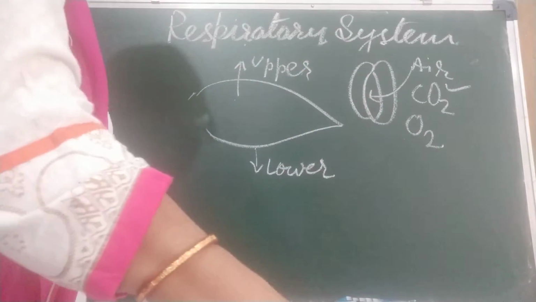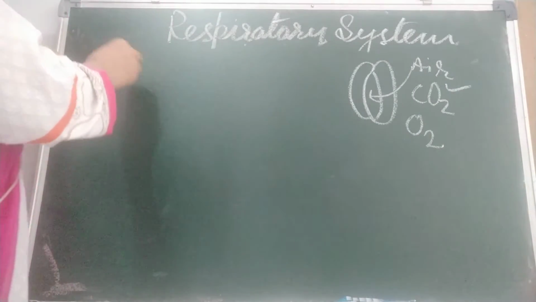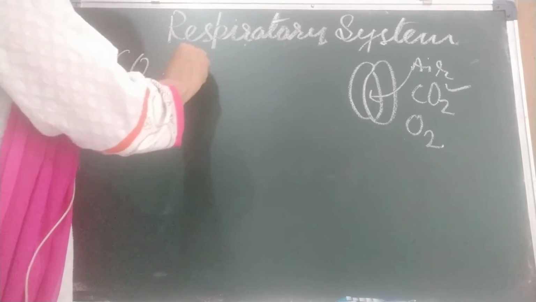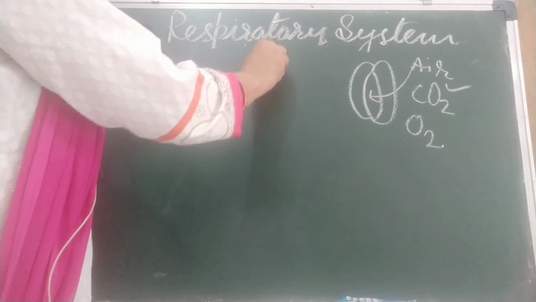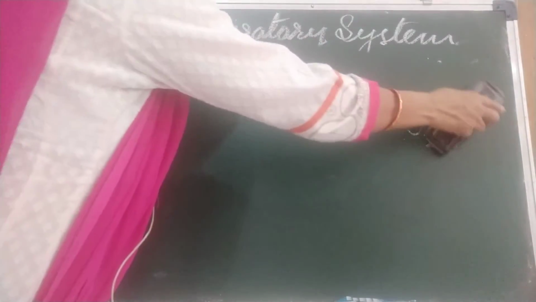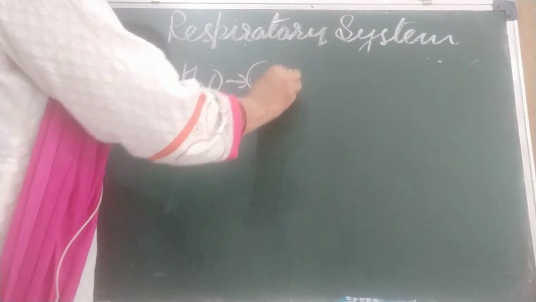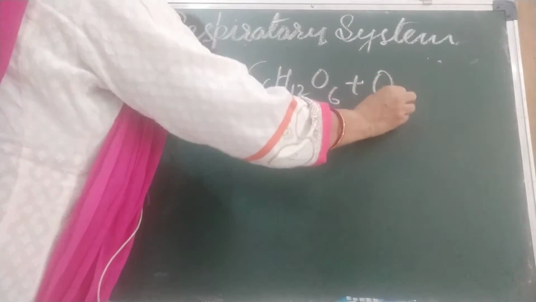In other words, in photosynthesis plants take carbon dioxide and water, and they make food, glucose. What is the chemical formula of glucose? C6H12O6, and it gives out oxygen.